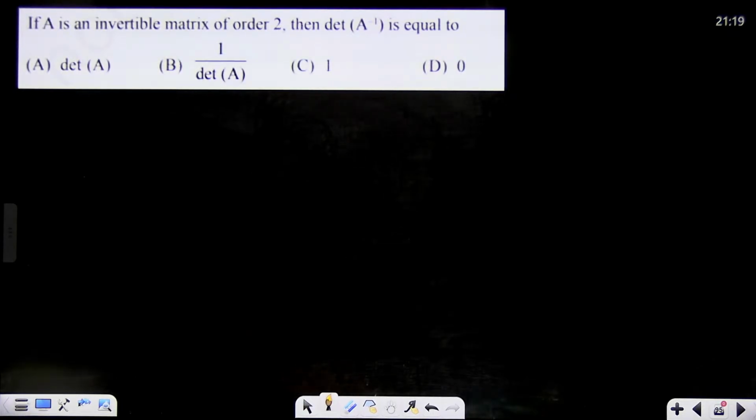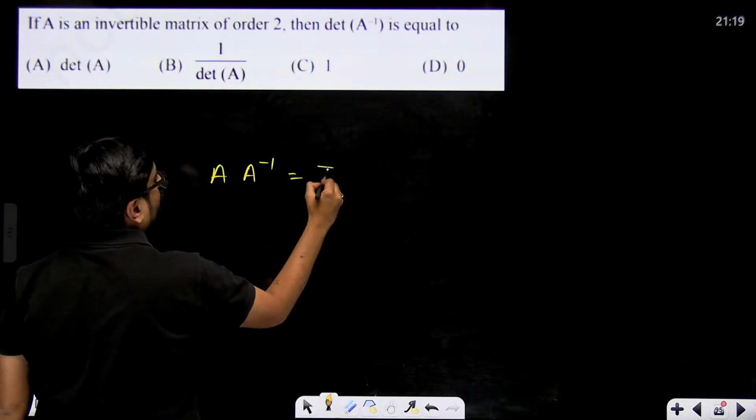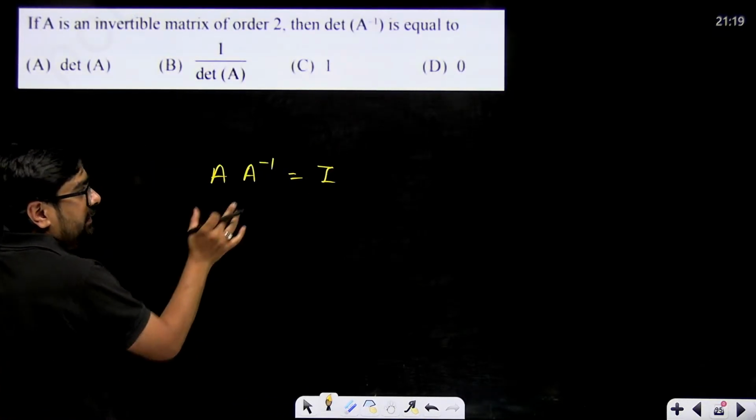Here you'll have to use a law. If A is invertible of order 2, then what will determinant of A inverse be equal to? Here you just need to use A into A inverse is equal to I. You can start with that and you'll be able to find it very easily. See, we know that A multiplied with A inverse will be equal to I. Order of I and these will be same.